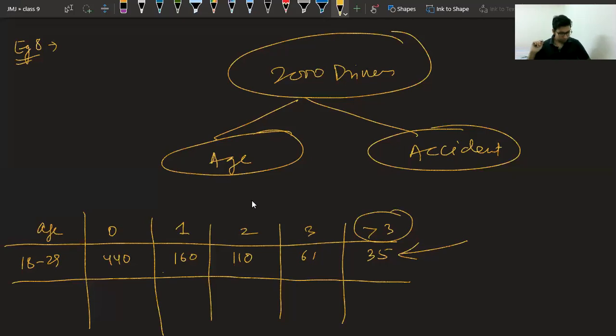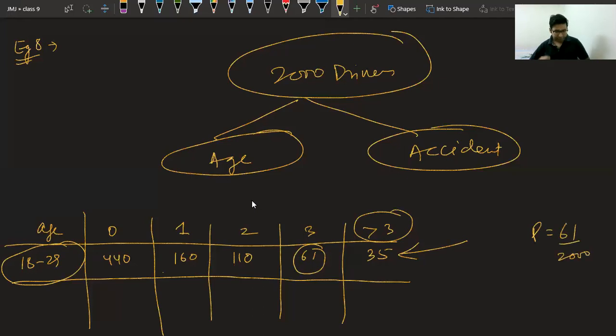Now, first answer: being 18 to 29 of age and having exactly 3 accidents in 1 year. Class, we have to first consider this age group, and then they are saying getting exactly 3 accidents. What is the probability? So exactly 3 means 61. So the probability of that event is 61 upon that 2000.